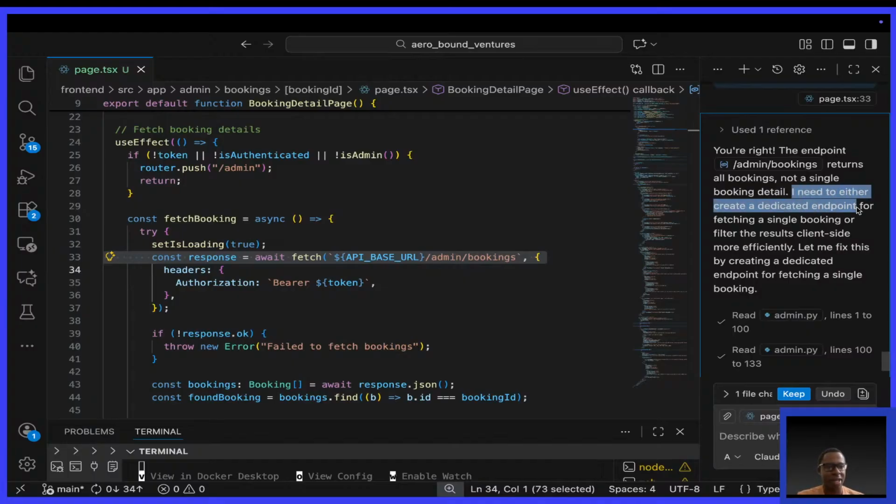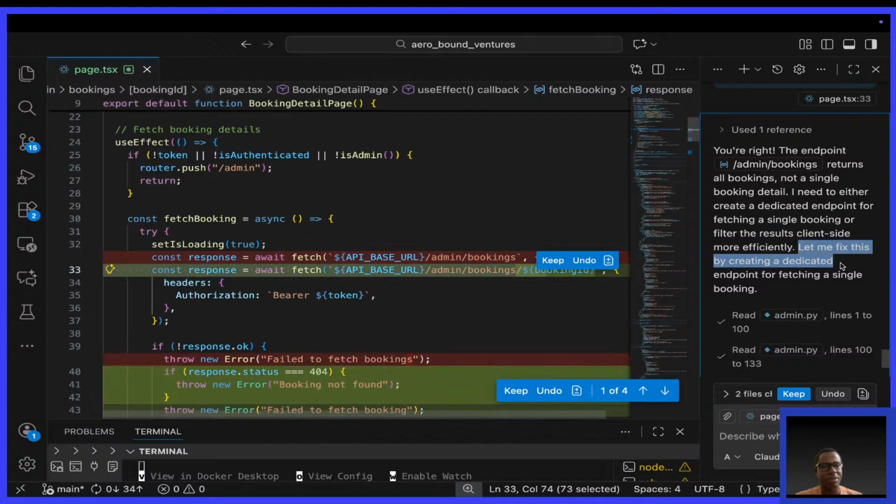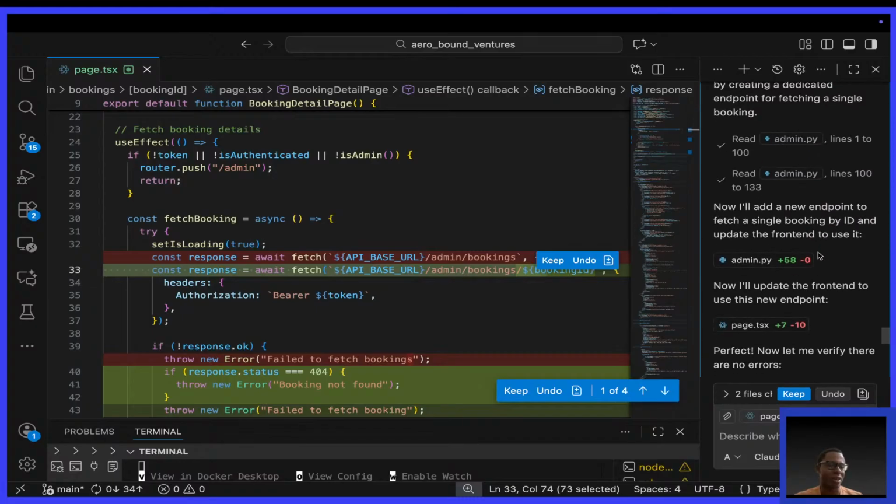I need to either create a dedicated endpoint for fetching a single booking or filter the results from client side more efficiently. Let me fix this by creating a dedicated endpoint for fetching a single booking. Yeah, this is now smarter. I thought it was going to go with filtering the results. That would be crazy. It says I'll add a new endpoint to fetch a single booking by ID and update the front end to use it.